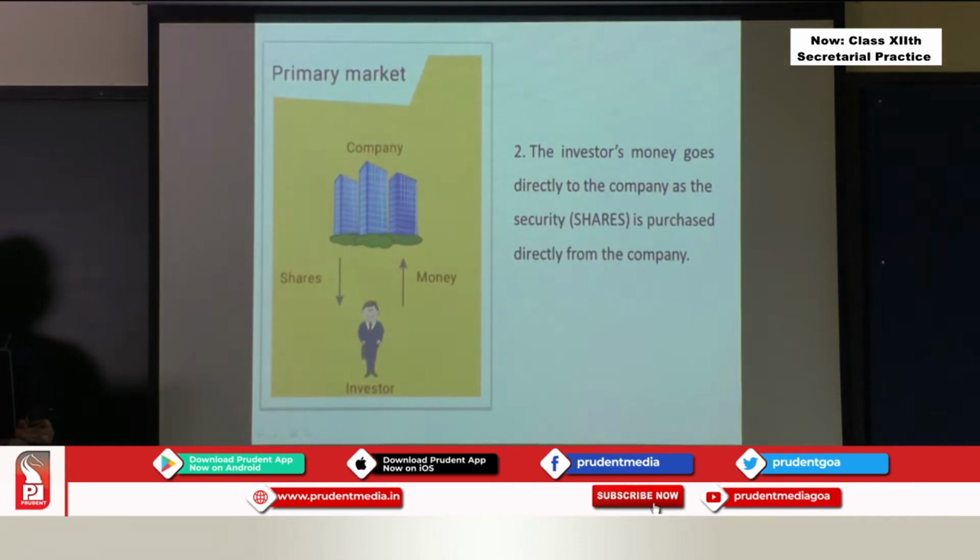Now the second feature of a primary market. Look at the screen. You will see in your picture here which explains it to you very clearly. Now check the arrow marks. See, the company is issuing shares to the investor. You can see the arrow mark. The company is issuing shares to the investor. And what the investor is doing, he is paying money for the shares to the company.